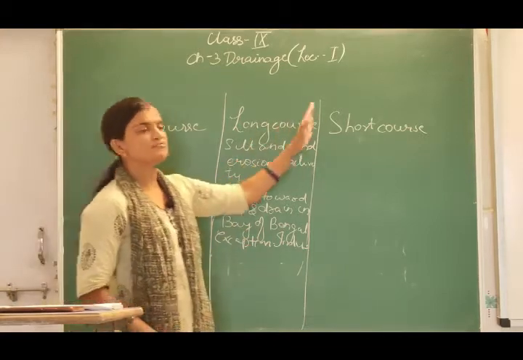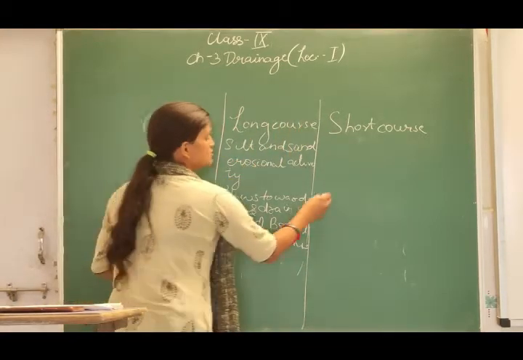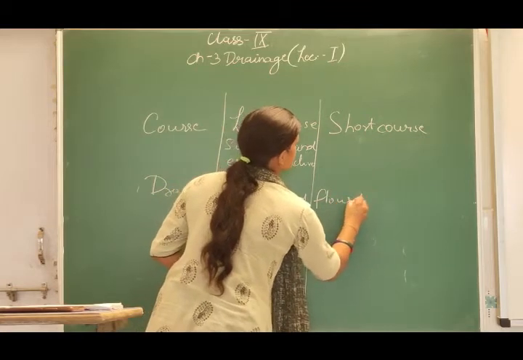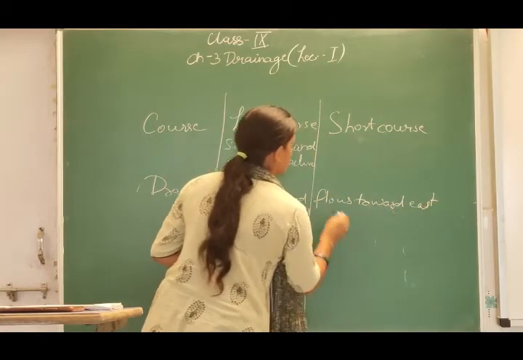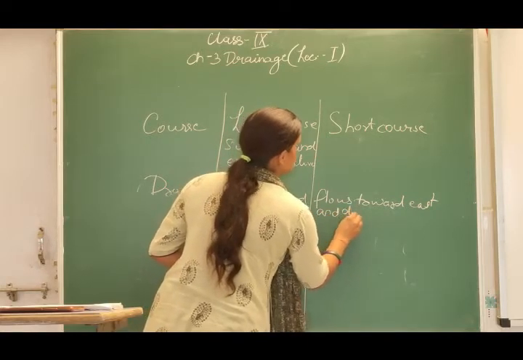And as we will see, the peninsular rivers also flow towards the east and drain into the Bay of Bengal.